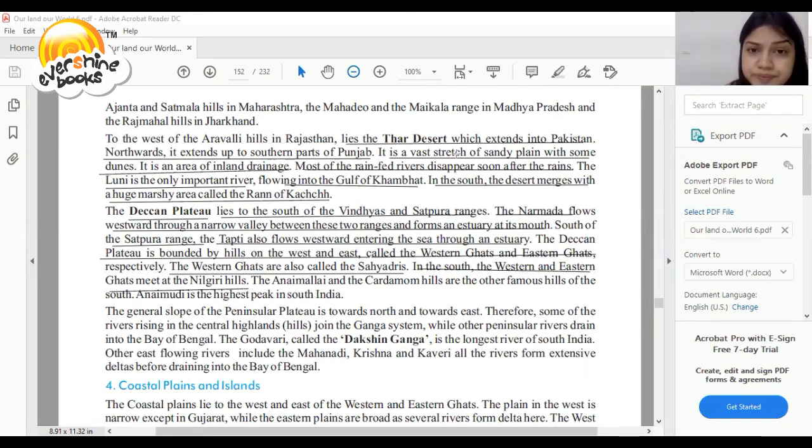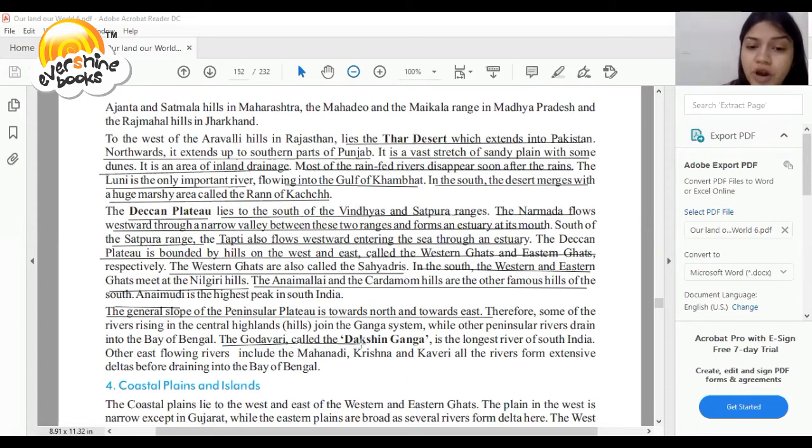Dear student, the Anaimalai and Cardamom hills are the other famous hills of the south. The general slope of the Peninsular Plateau is towards the east. Some rivers rising in the central highlands join the Ganga system.